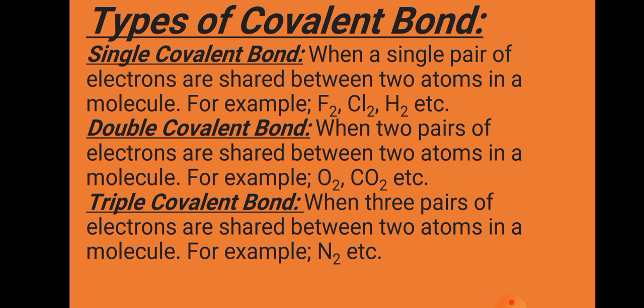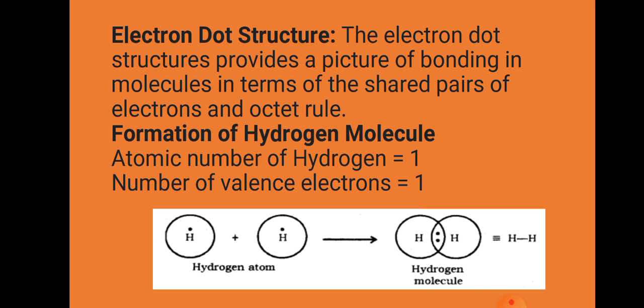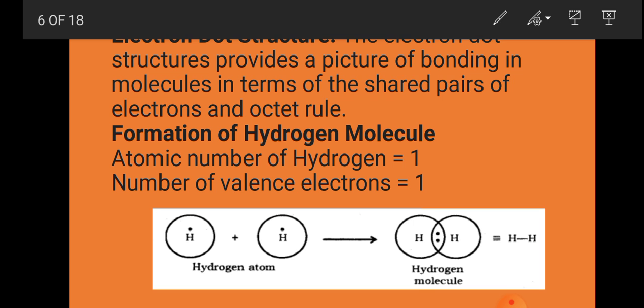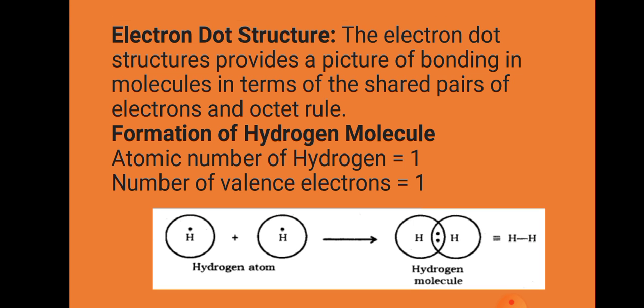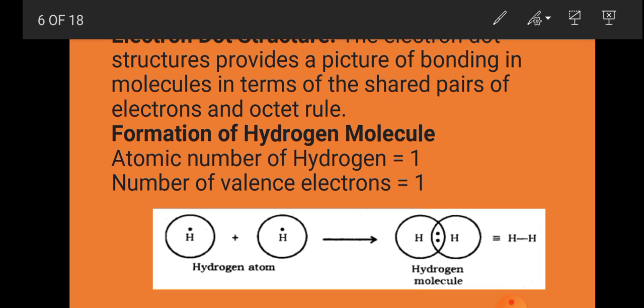You see here the electron dot structure in the case of hydrogen. The electron dot structure provides a picture of bonding in molecules in terms of the shared pair of electrons and the octet rule. How does the formation of the hydrogen molecule take place? Let us see. Hydrogen, we know, is 1H1. Its atomic number is 1.